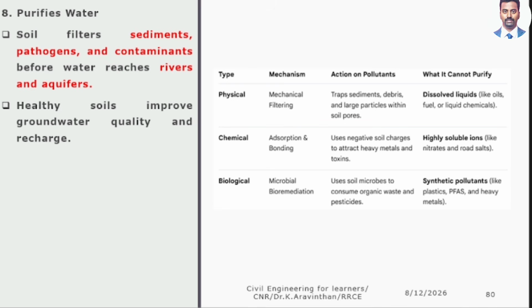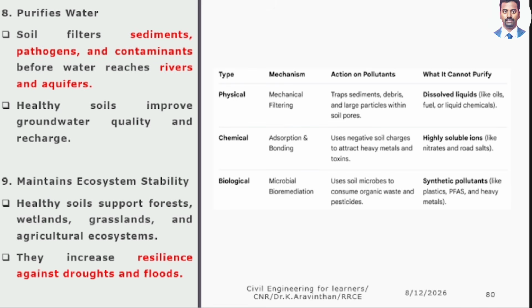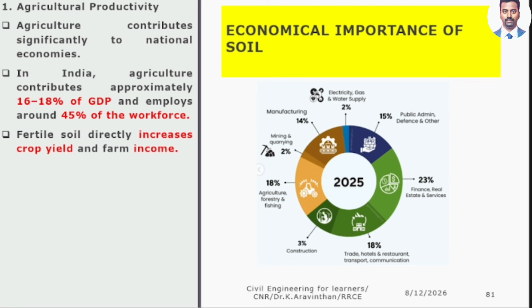But pollutions like plastics and heavy metals, the soil cannot remove. Soil can only remove certain amount of mechanical pollutions, microbiological pollutions only, but it cannot do complete thing. This you can understand, but half the work is being done by the soil. Maintains ecosystem sustainability. Now, second half of this class is economical importance.